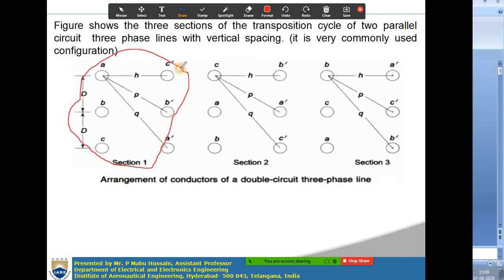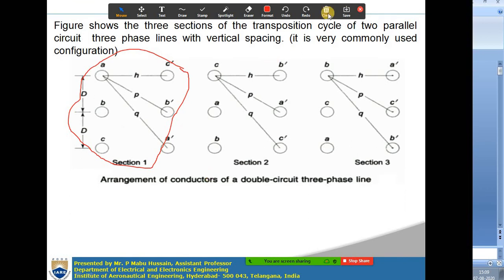Only the first section may be referred. So, this is also a double circuit transmission line only. But here a double circuit transmission line transposition cycle is given. Each cycle will have all the 6 conductors, but the positions of the conductors will change in each section.